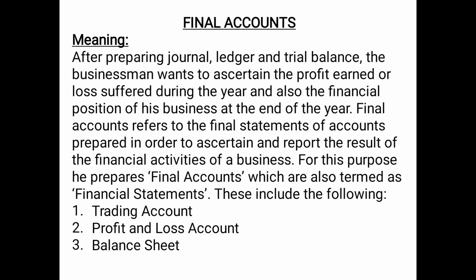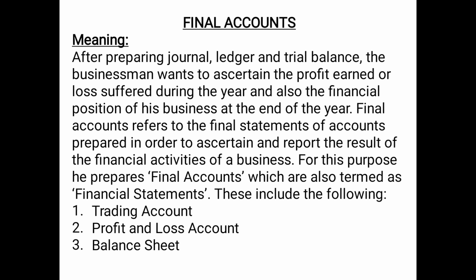So basically, final accounts are prepared after preparing your journal, ledger, trial balance, etc. These are prepared to know the result of the financial activities in a business, means what is the result of purchasing, sales, etc. And final accounts are also termed as financial statements.